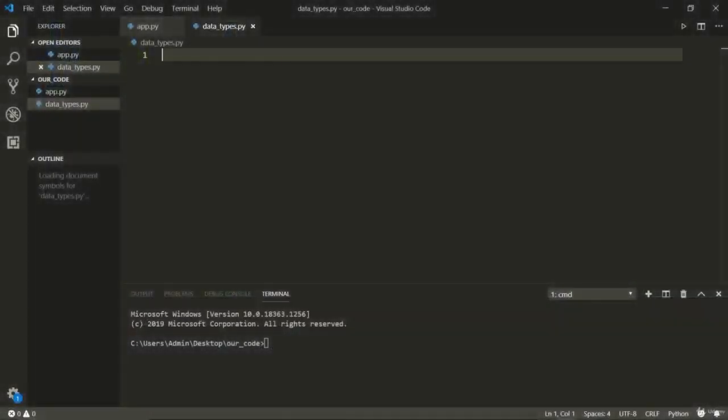Welcome back. Now we're going to discuss data types. We will discuss each of these data types in detail in their own dedicated lecture. For now, let's have a quick glance at all of them. First data type I'm going to discuss is a string.